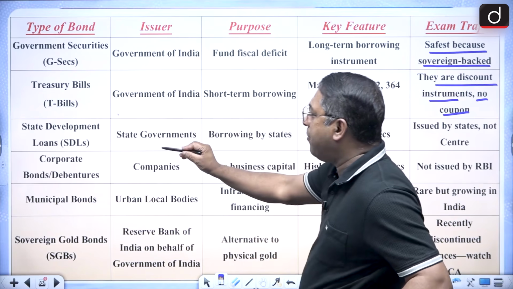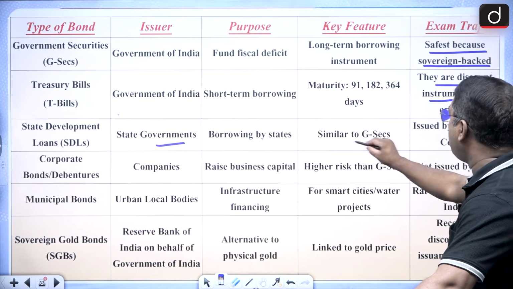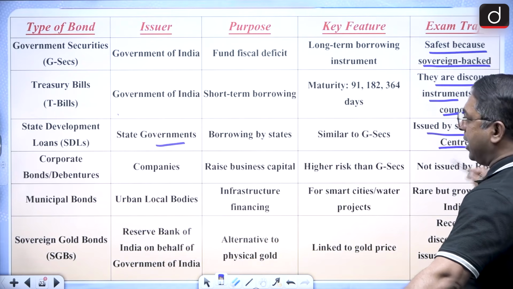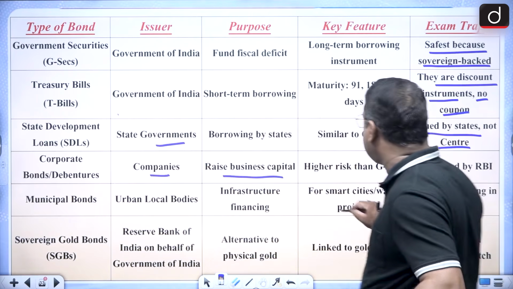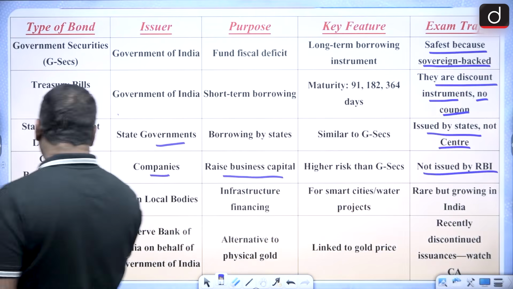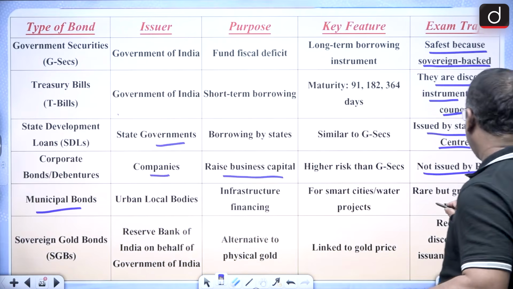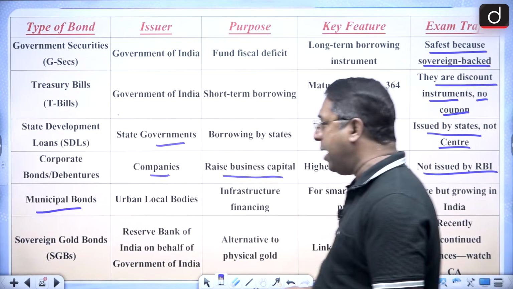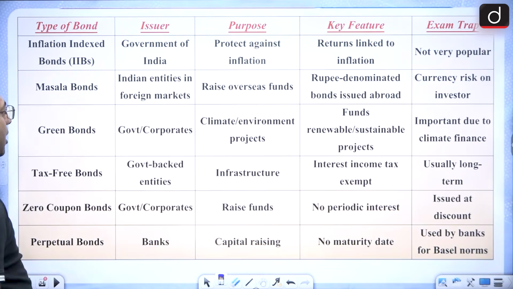Then state development loans, that is SDLs, issued by state governments, similar to GSEC but issued by states, not the center. Then corporate bonds or debentures, where companies raise business capital, and they are not issued by RBI. Then municipal bonds by urban local bodies, Munni bonds and all, are rare but growing in India, like Bengaluru had the first one.